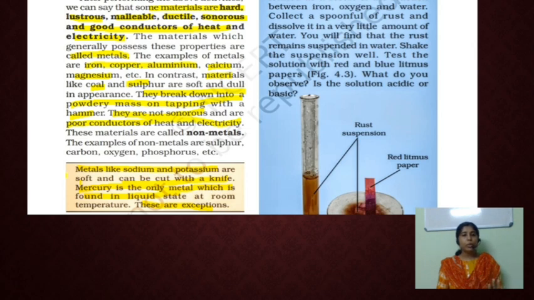Also all the metals are solid, but there is one exception, mercury, which exists in liquid state. So today we learned about what metals and non-metals are, examples of metals and non-metals, and the physical properties of metals and non-metals.